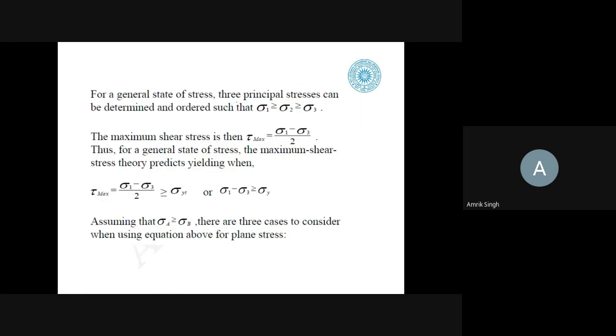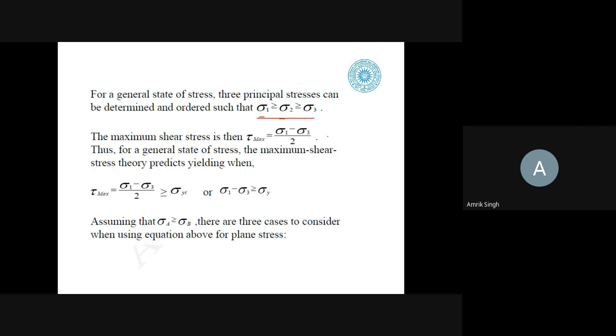So for the general state of stress, the principal stresses are sigma 1, sigma 2 and sigma 3, where sigma 1 is greater than sigma 2 and sigma 3. So the maximum shear stress, we know that it is half the difference of maximum principal stress and the minimum principal stress.